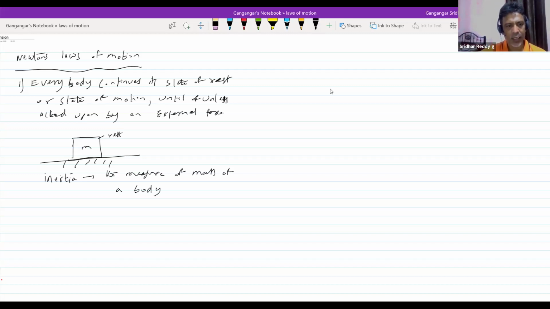Now why will the body continue its state of rest? As long as there is no applied force, it will continue its state of rest. Similarly, if a body is in uniform velocity motion, it will continue moving in space. Then why is it in motion? Because of inertia of motion. This is very important. We do have many numericals related to this idea. This is the inertia of rest.